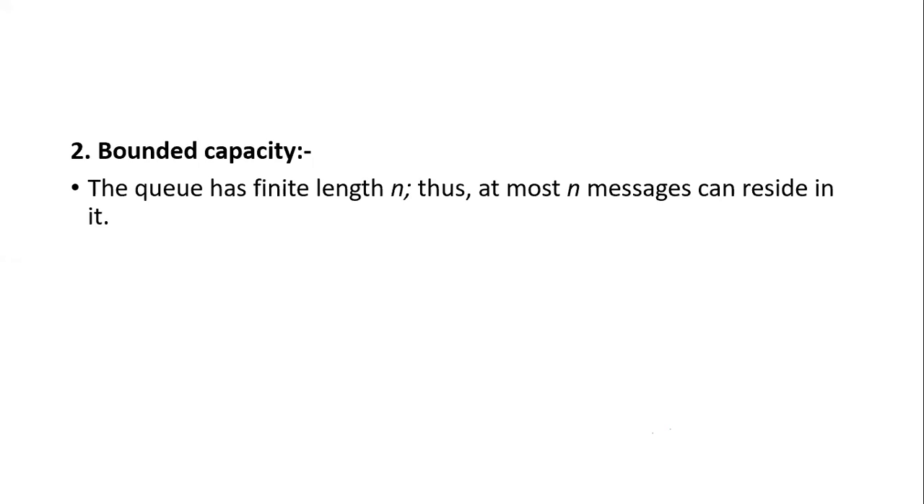Now, what is meant by the bounded capacity? The queue has a finite length n. So at most n messages can reside in it. At most n messages will be stored in that buffer. That's why it is called bounded capacity. It means the limit is fixed, a finite length n. Up to that length n, it can store the messages.